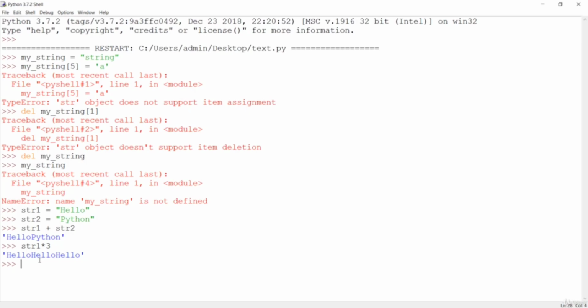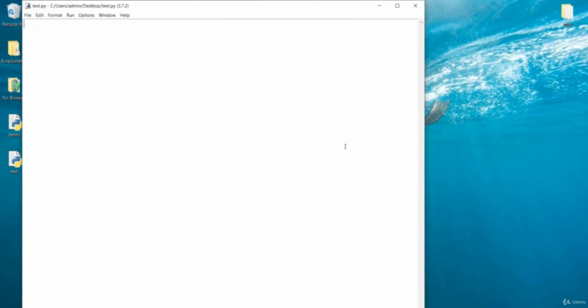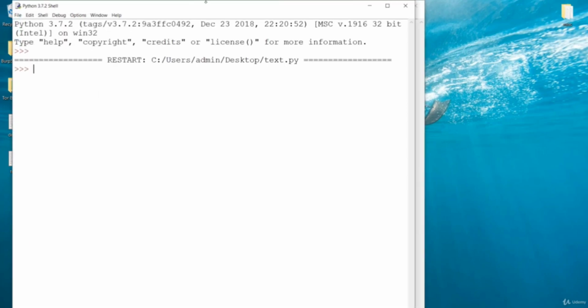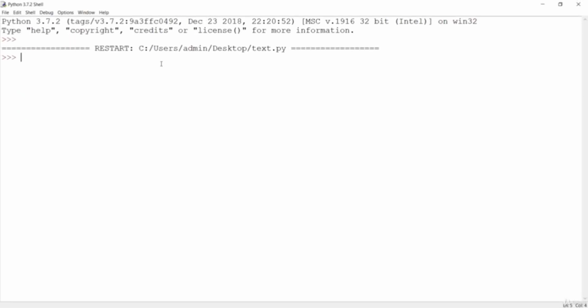So let's see some of the inbuilt methods of a string now. Let me clear the screen one more time, and here let's see some of the inbuilt functions of the string. First of all, I'll make a simple string, and in this string I'll say happy birthday. Let's manipulate this string with inbuilt functions of Python. First, we'll see the capitalize function. Let's see how this works.